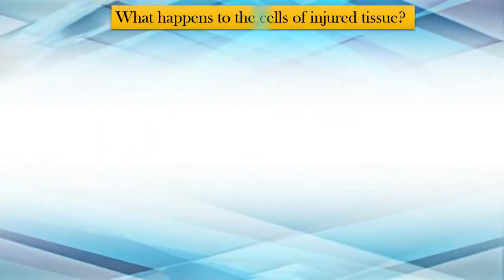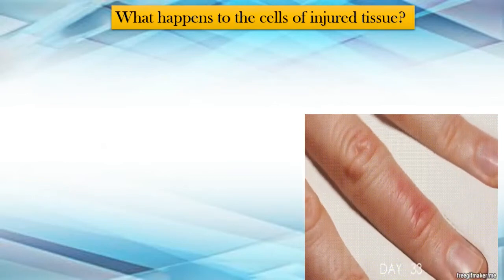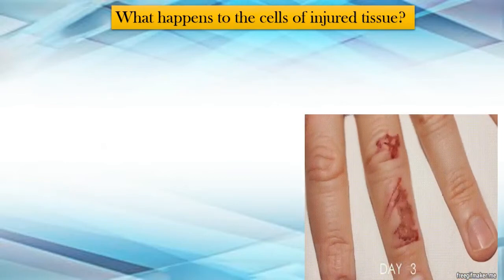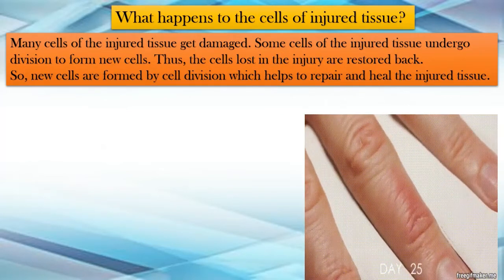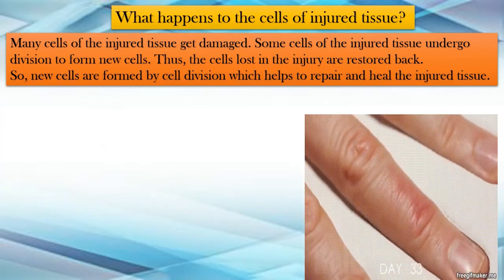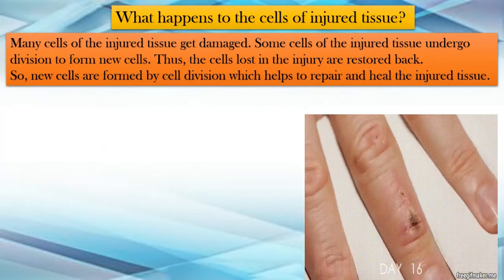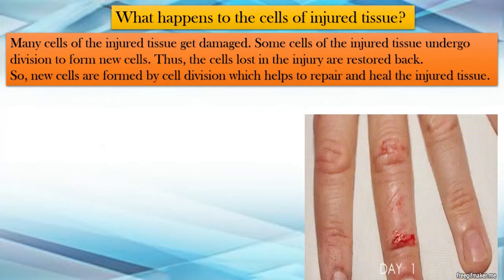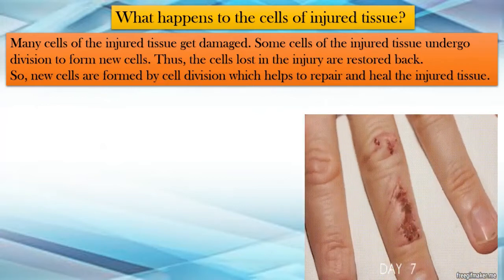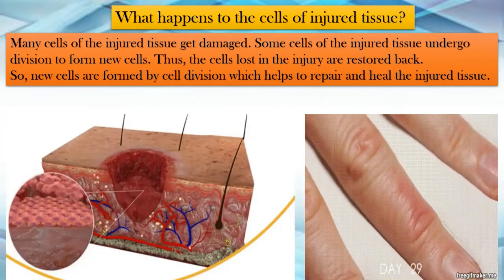So, what happens to the cells of injured tissue? Have you ever noticed what happens to your finger if you get hurt? Within a few days, the cells which are injured get recovered and the finger gets back in shape, right? Many cells of the injured tissue get damaged when you get hurt. Some cells of the injured tissue undergo division to form new cells. Thus, the cells lost in the injury are restored. So, new cells are formed by cell division, which helps to repair and heal the injured tissue.